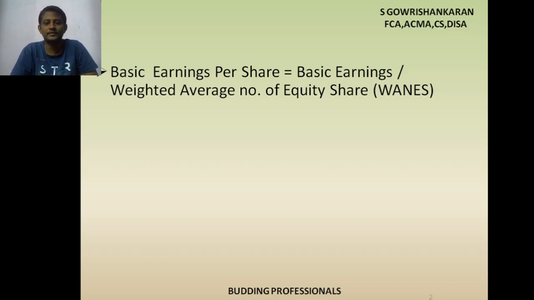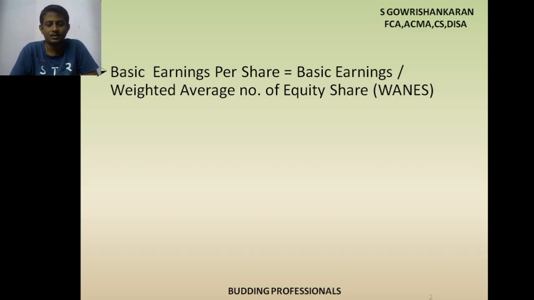Generally in our P&L account, what will we do? First we debit all the expenses, and finally we provide taxation, and thereafter we arrive at the net profit. After net profit, you have to do some adjustment for extraordinary items. Remember your Schedule 3, I am just linking with your Schedule 3.